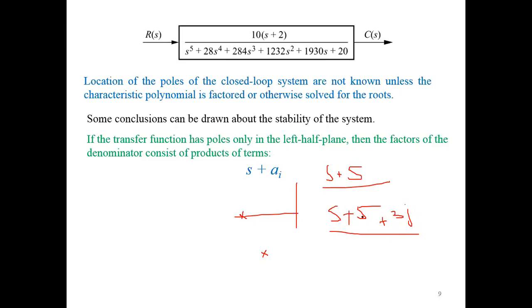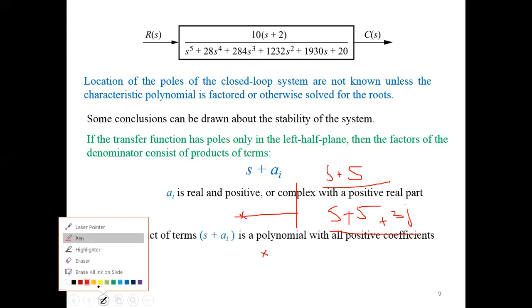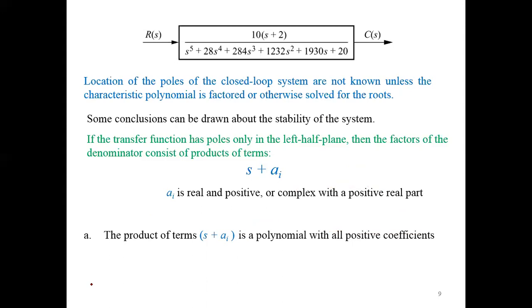So this term should be positive and this term should be positive. This is our requirement of the stability. So alpha is real and positive or complex with a positive real part. This is our requirement for all the roots in the left half plane.